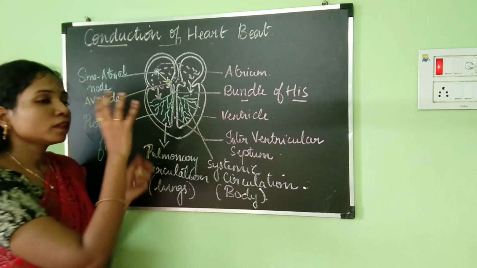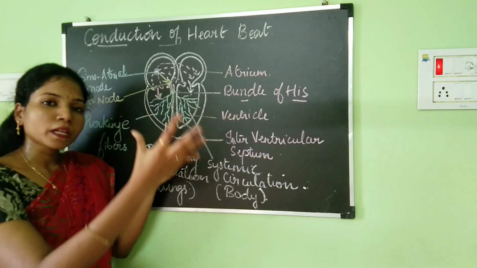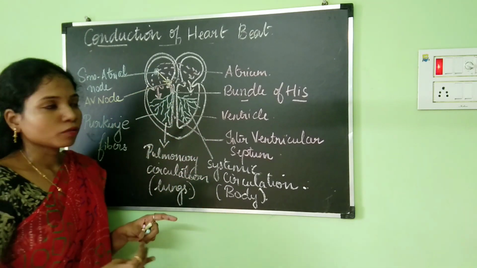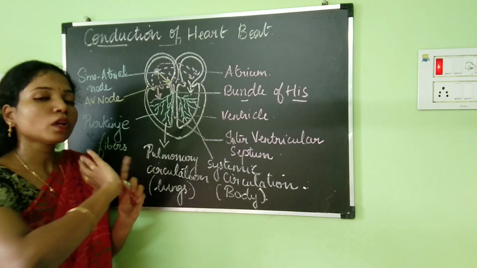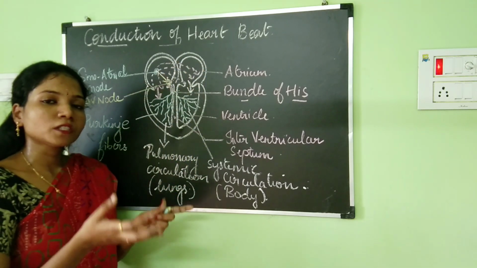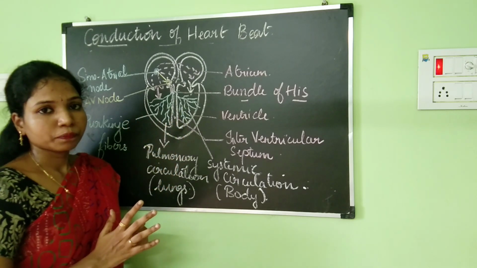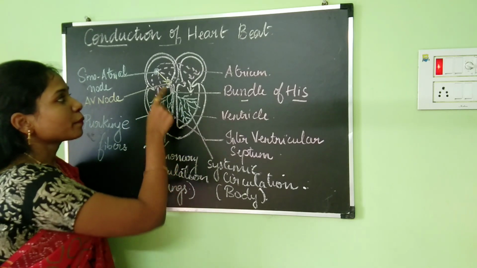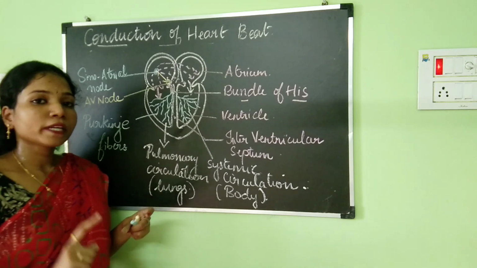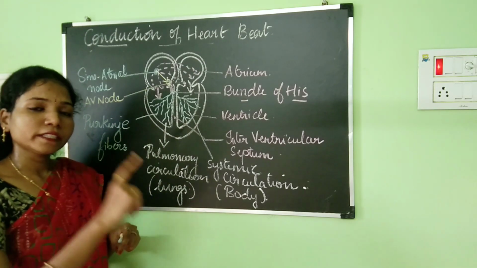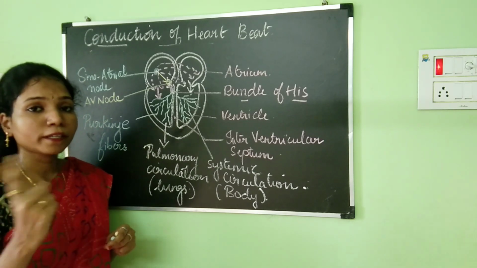And then from the SA node, all the impulse will start spreading into the auricles and also to the AV node. So when the message has reached all the auricles, the auricles will contract, pushing the blood into the ventricles. The next thing that will happen is the message will also reach the AV node.